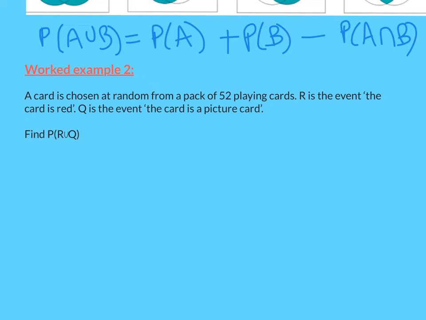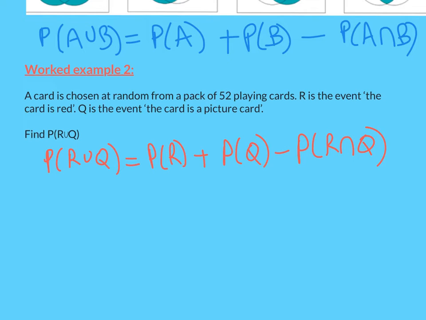Okay, so we've got another pack of playing cards, and we've got red and picture cards is what we're interested in. Now notice these two are not mutually exclusive. Some picture cards are red and some red cards are picture cards, so you cannot use the mutually exclusive rule. We have to use the general addition rule, which is the one in blue at the top of the screen. So we're going to use that. In this case though, it's going to be,